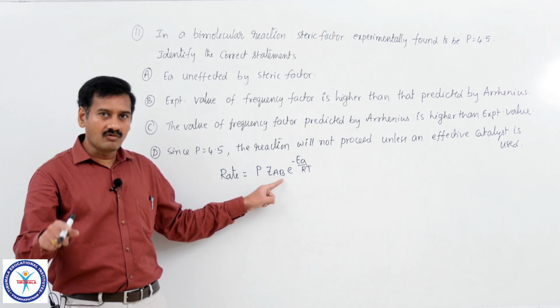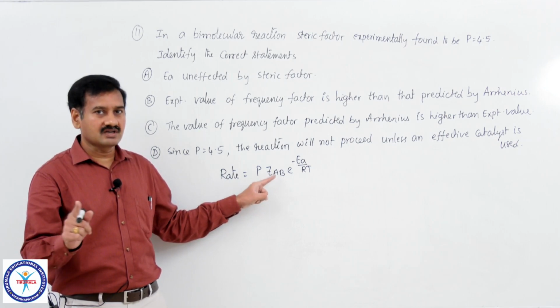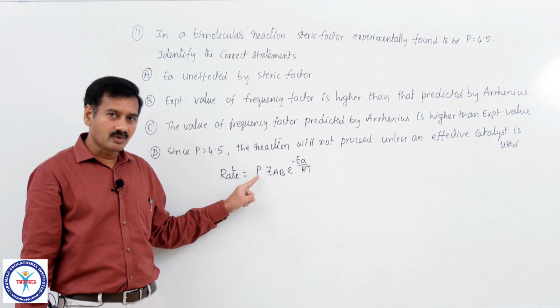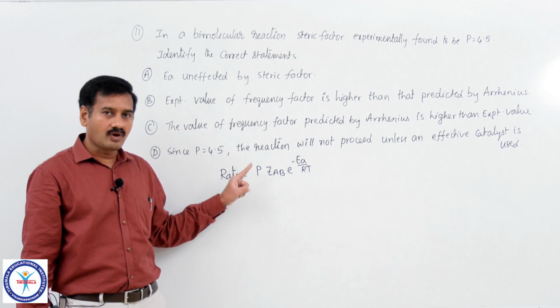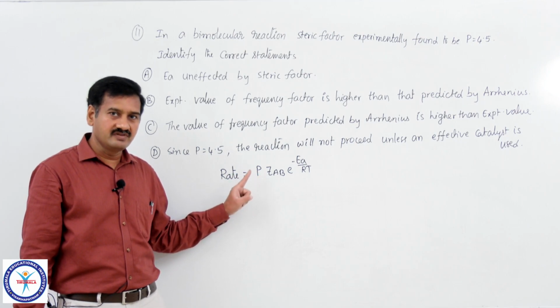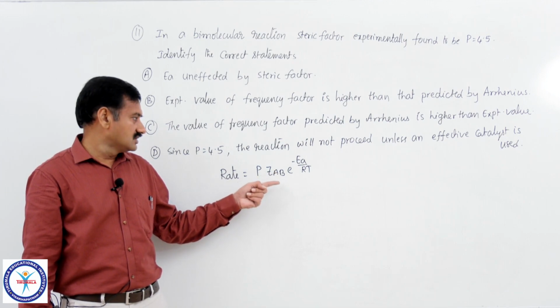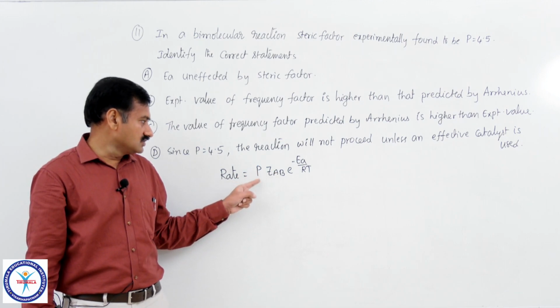In order to count the proper orientation, another factor was introduced, that is the steric factor P. As it is a probability factor, the probability must be in the range 0 to 1.